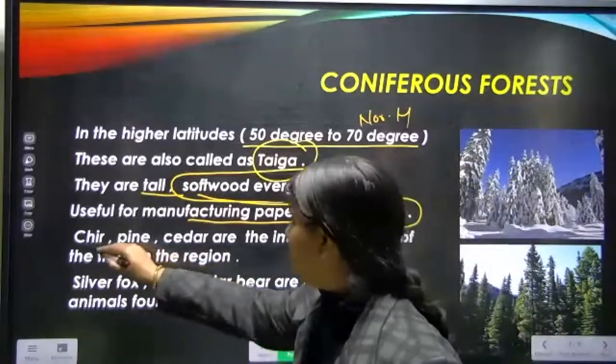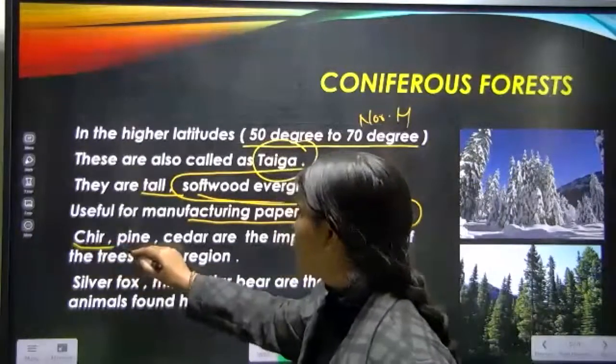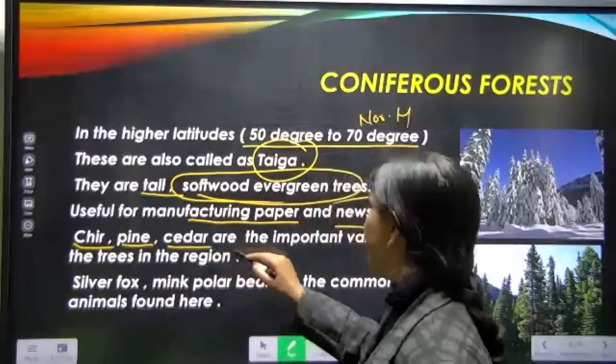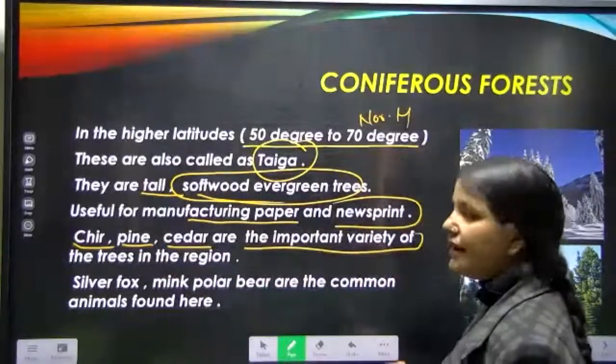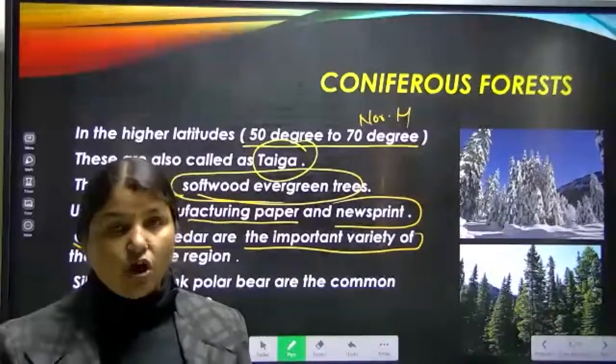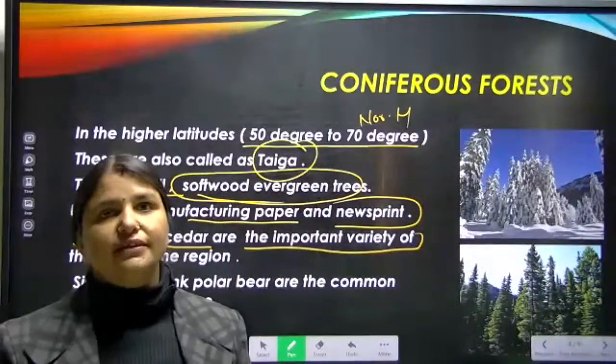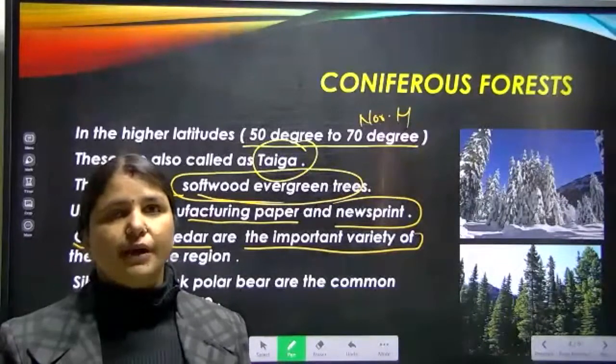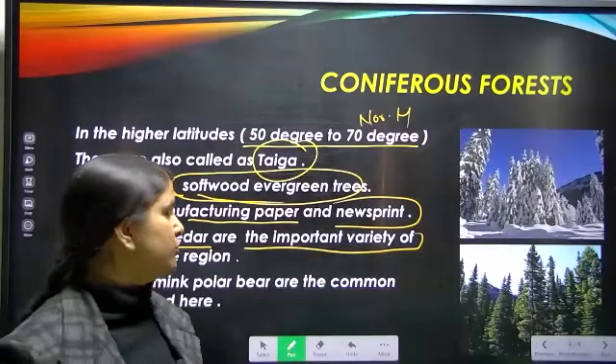Now just see the trees which we find over here: cheer, pine, kedar. These are the important varieties of trees found in this region, and all these trees are used for making matchsticks, paper, and newsprint.